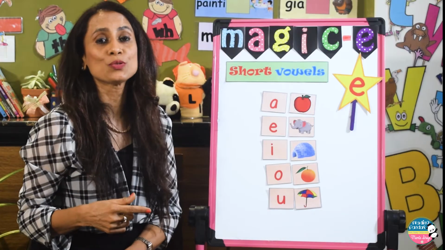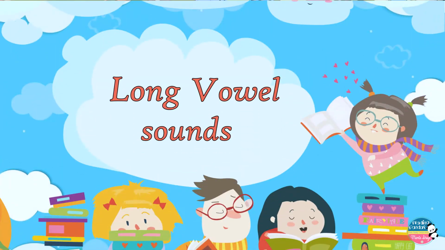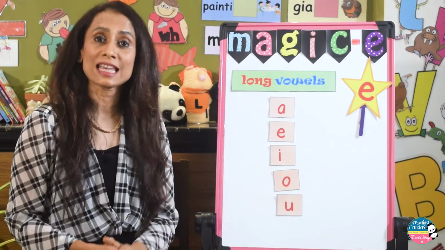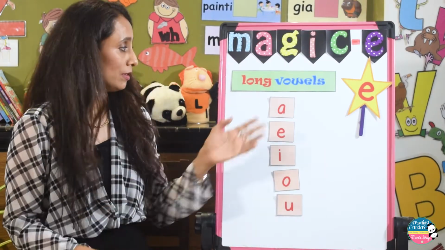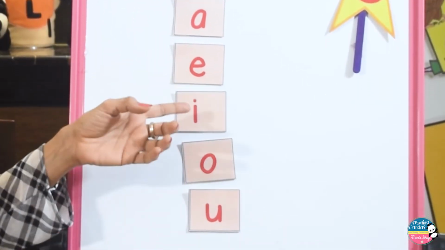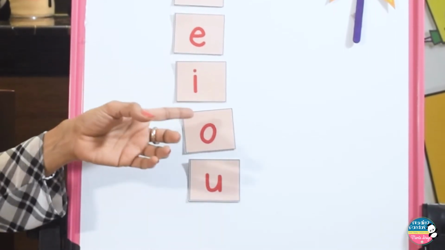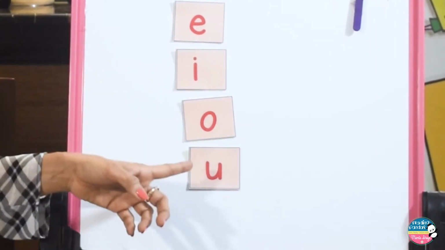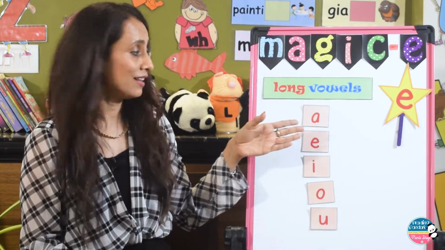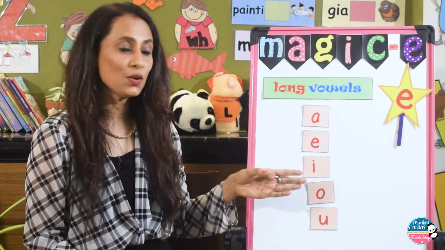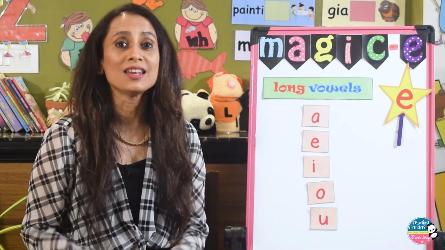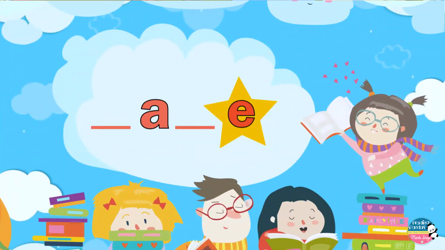Now let me introduce you to the long vowel sounds. Now the long vowel sounds are very easy because the letter will say its own name. For example, A will say A, E will say E, I will say I, O will say O and U will say U. So the long vowel sounds are A, E, I, O and U. That is very easy. Now let's see what the Magic-E will do.